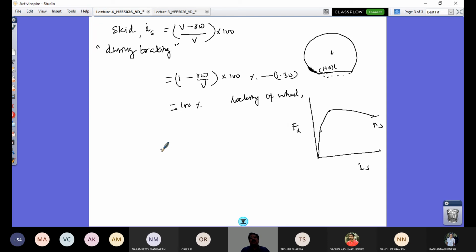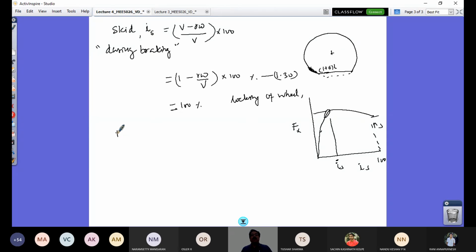Right, so when you brake, wheels are not locking, the scenario is different. Skid is not 100%. If we are braking but wheels are also partially rotating, it is not locking, then you have that, maybe here. So you have to utilize the maximum braking effort and the i_s critical value beyond this. The optimum critical value, maximum value should be there so that you would be able to stop your vehicle at the shortest distance without locking. So that is the expected requirement. For that, you should understand this phenomenon, skid.